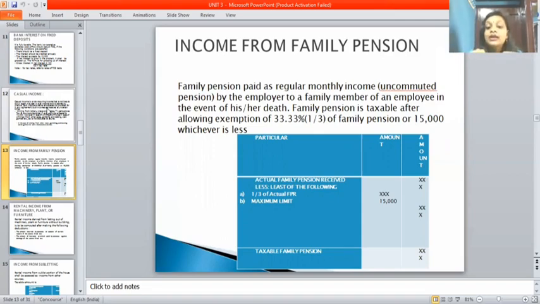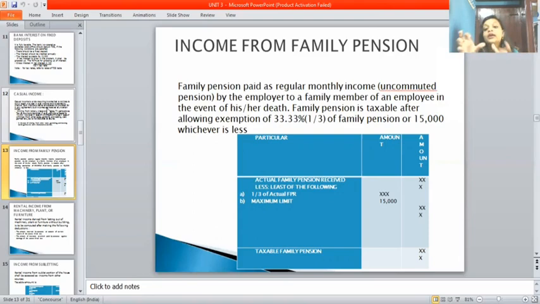And then less: the following. In the list of the following, the first sub point is 1 divided by 3 of actual family pension received. So if in the question the actual family pension received is 20,000, you will write in the amount column actual family pension 20,000. And the next point is less, 1 by 3 of actual family pension received, 1 by 3 into 20,000.